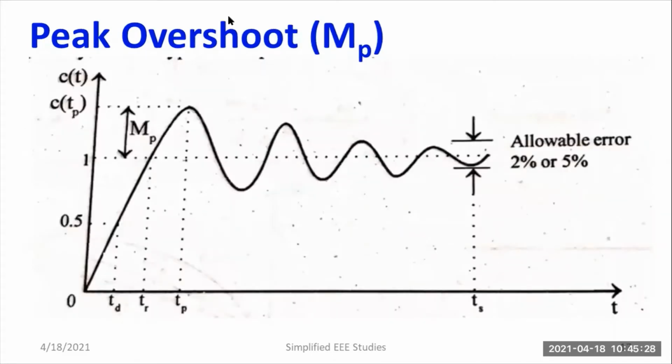And you can identify where the peak overshoot is. This is exactly your peak overshoot. In this particular length, you can measure the peak overshoot. How do you calculate peak overshoot with the help of a simple expression? That I am going to show you. The same expression will be derived from my side.